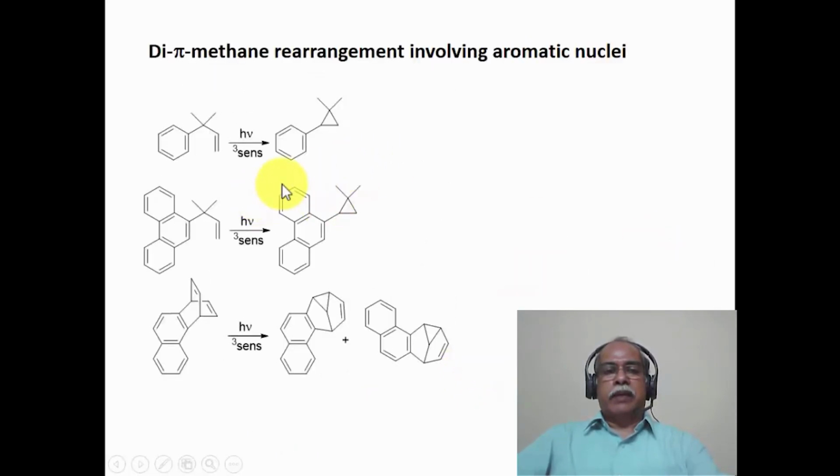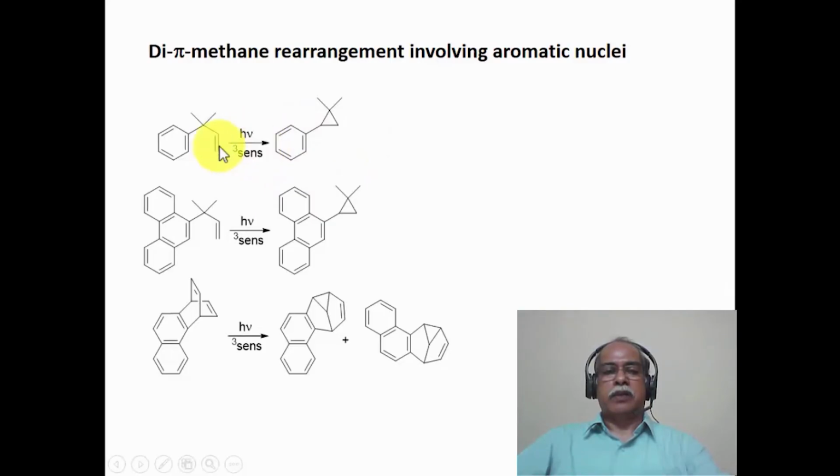The di-pi-methane rearrangement is possible. We have already seen this in the di-pi-methane system. Let me recap it. The di-pi-methane rearrangement is nothing but 1,4-pentadiene-type derivatives, where the 1,4-pentadiene is part of an aromatic system, resulting in the formation of a cyclopropyl phenyl derivative. In other words, it is a 1,2 shift that we are talking about in terms of the rearrangement process. This is essentially happening in the presence of a sensitizer.